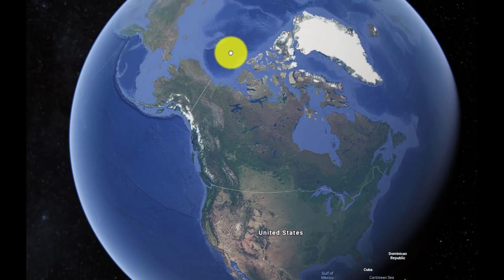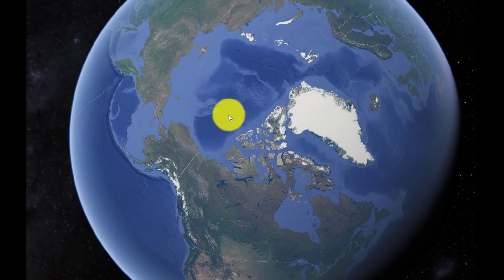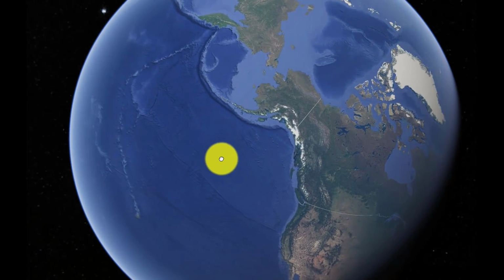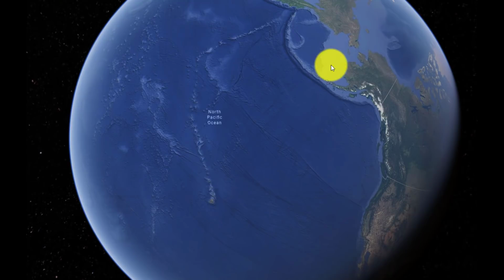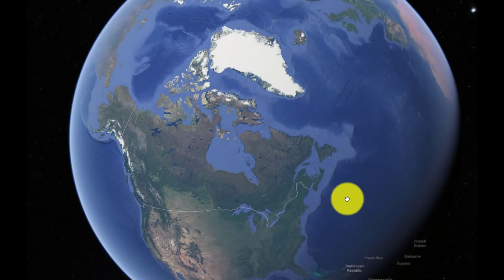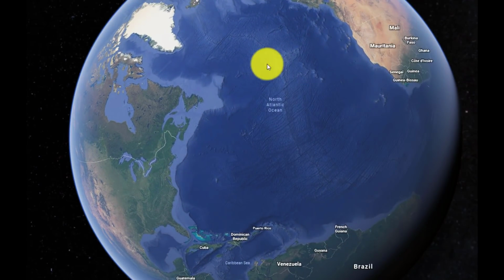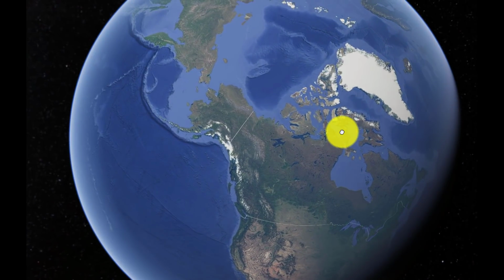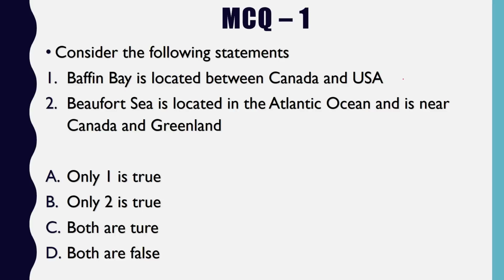Alright. The Arctic Ocean is right here. This is the Arctic Ocean, and if we go down, this is the Pacific Ocean, right? So since the Beaufort Sea is right over here, it is part of the Arctic Ocean. It is definitely not a part of the Atlantic Ocean that is right here. Alright, so the second statement is incorrect as well. So the first statement was incorrect. The second statement, according to our research, is incorrect as well. So our answer is D. Both the statements are false.